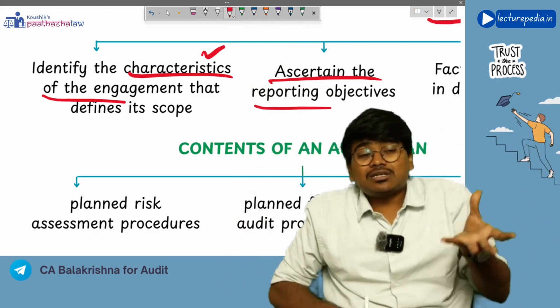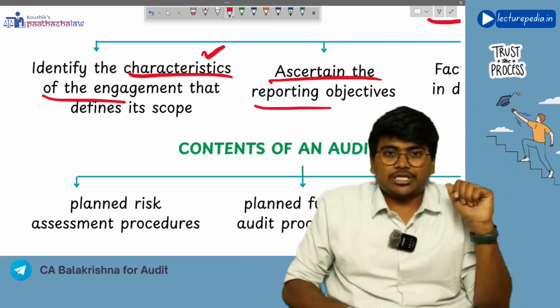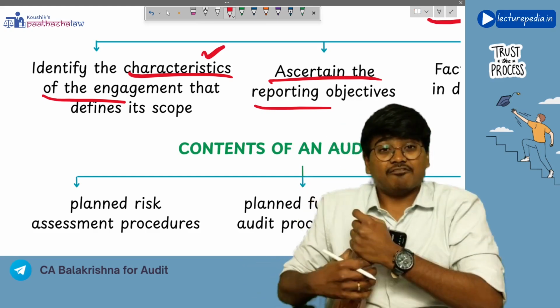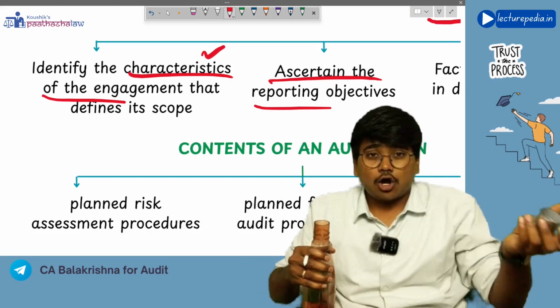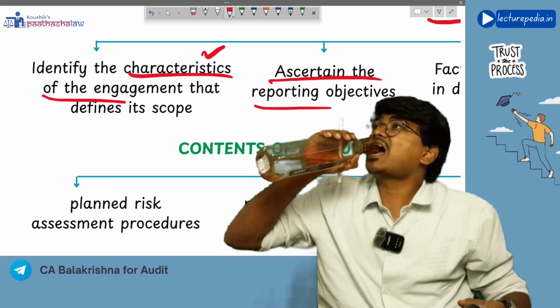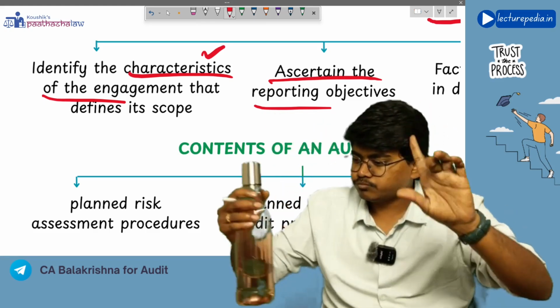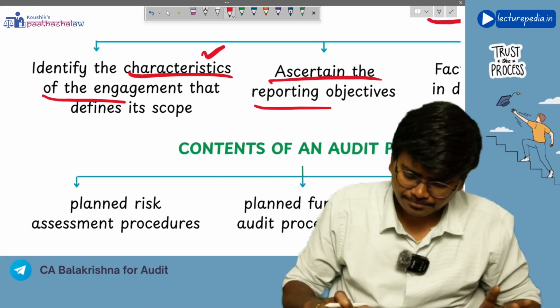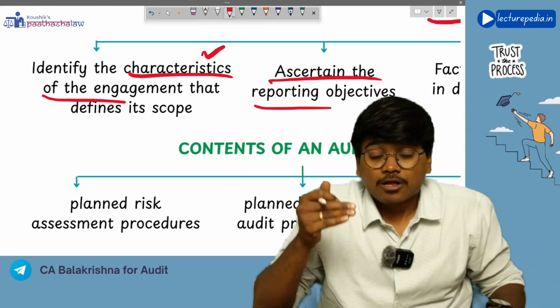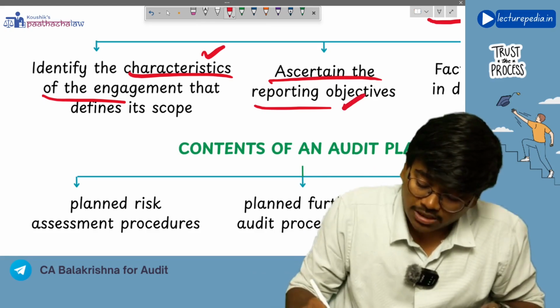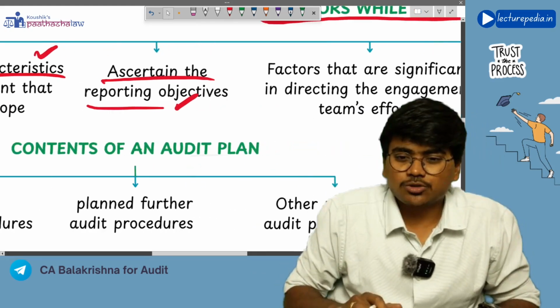So based on the types of reports that you give, the way in which you do the audit will vary. Accordingly, the audit strategy also will vary. Right. So while preparing overall audit strategy, you should also consider what are your reporting objectives.